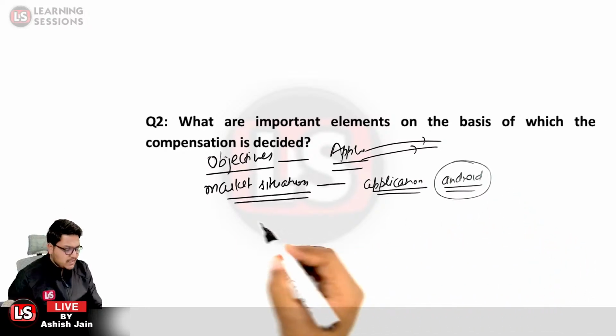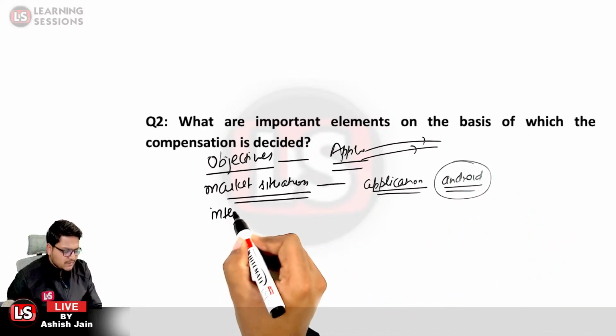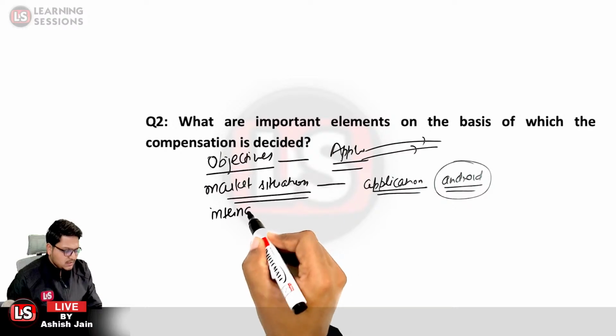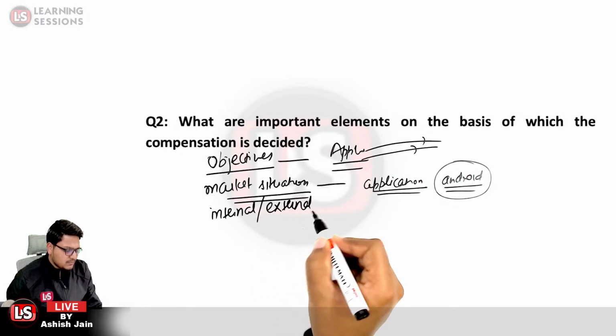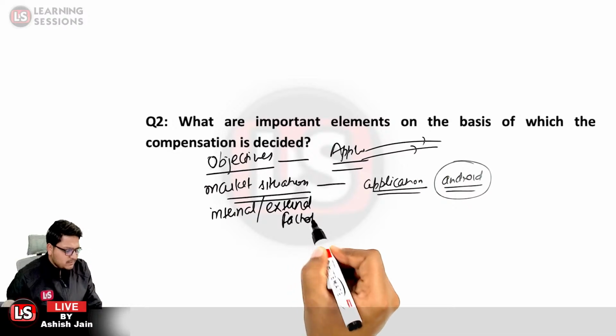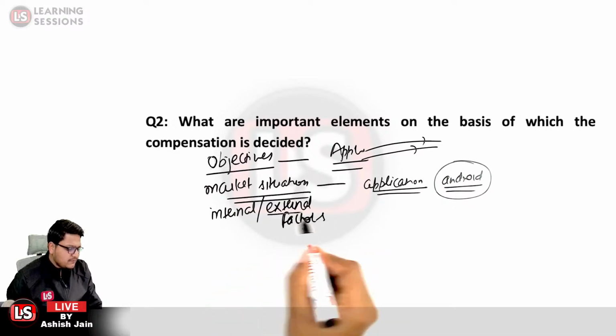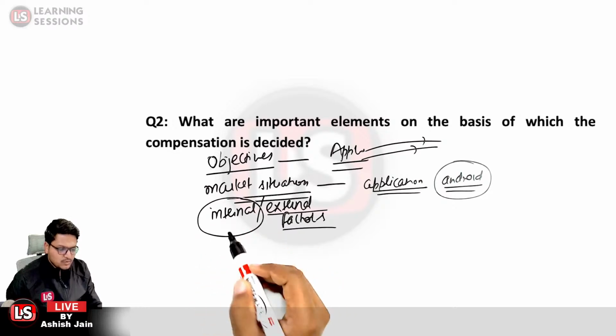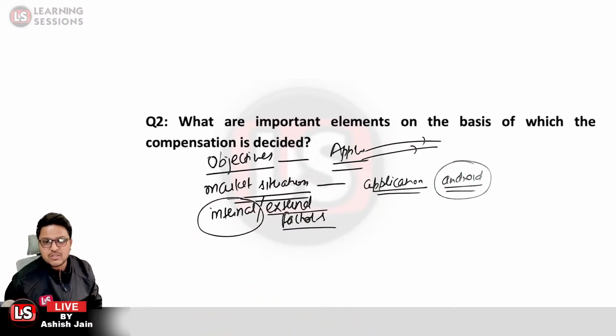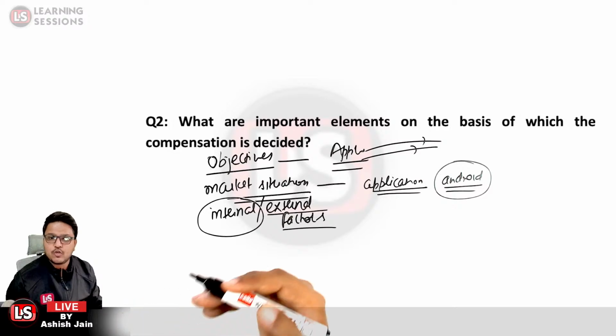And the third one is related to internal or external factors. An internal factor is the capacity to pay. Definitely I want to hire the best employees, but I must have the capacity to pay. That is an internal factor.